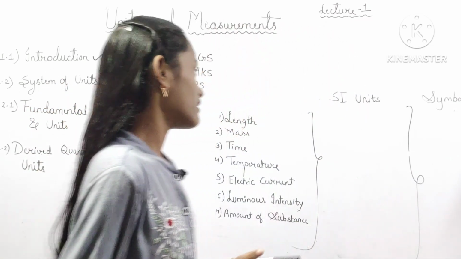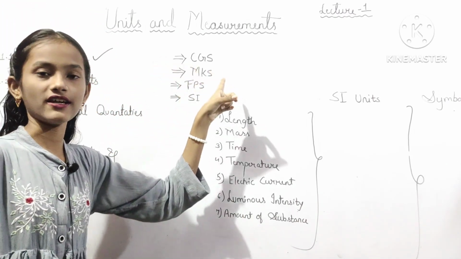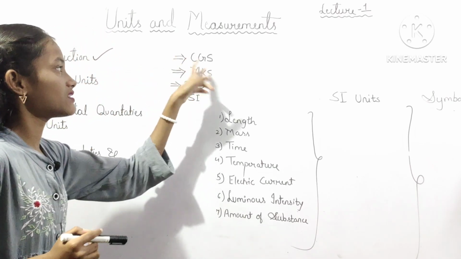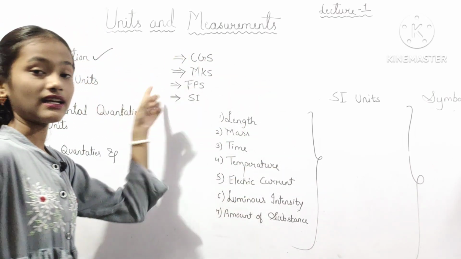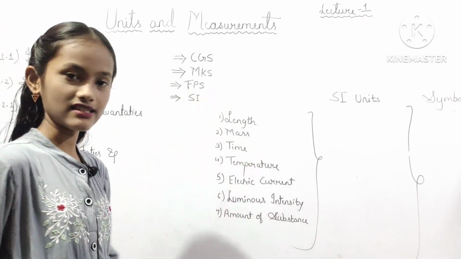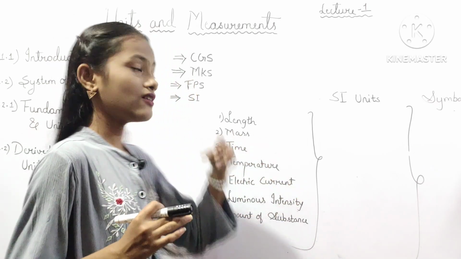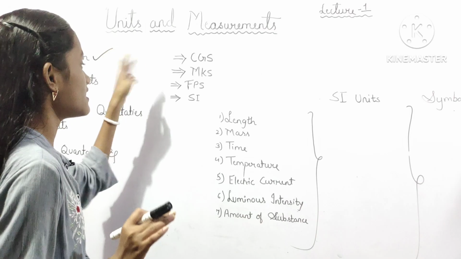So here are altogether 4 types of systems of units. First one is the CGS, means centimeter gram second system. Second one is the MKS, means meter kilogram second system. FPS means foot pound second system, and SI is the system international. So these are the first 3 units which are used extensively till recently.